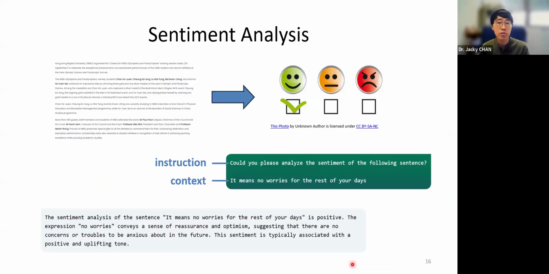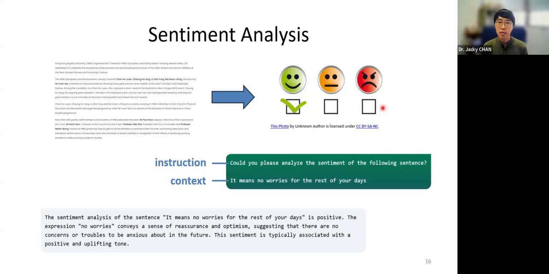So sentiment analysis is the process of determining the emotional tone behind a series of words, behind a paragraph. We want to identify whether it is positive, whether it's neutral, or negative. Usually we use it to understand the sentiment expressed in text data. For example, we want to analyze social media posts. We want to analyze customer feedback.